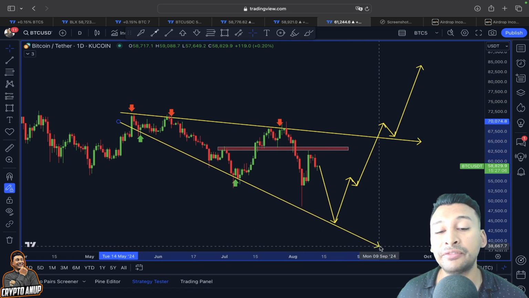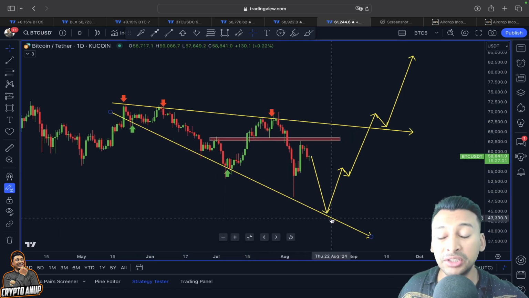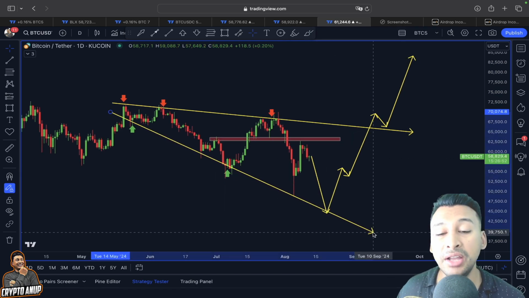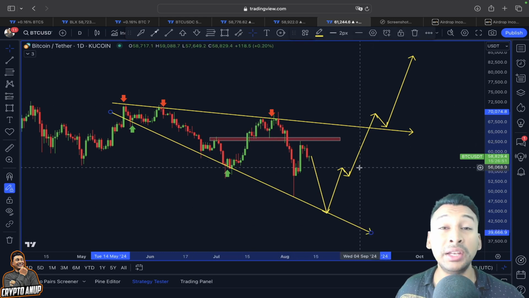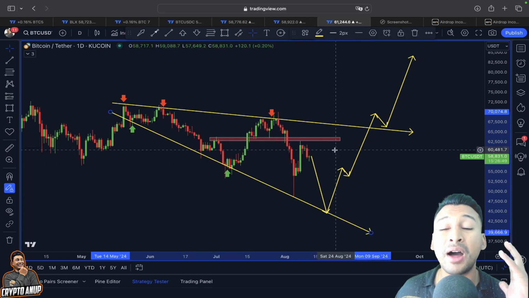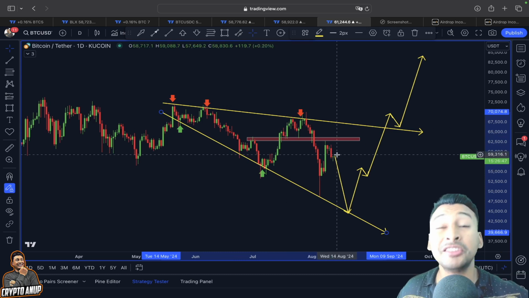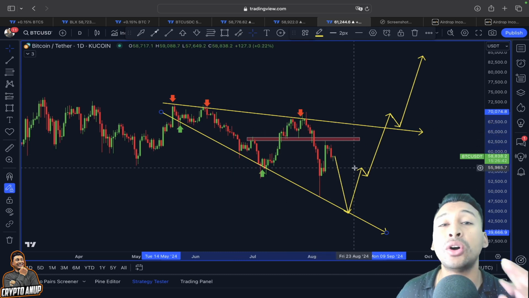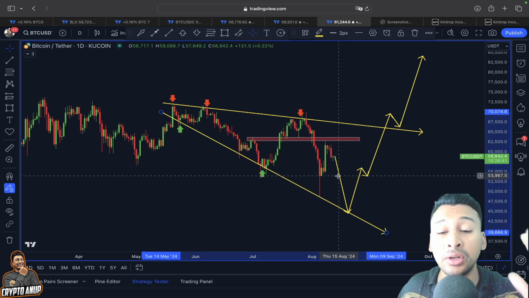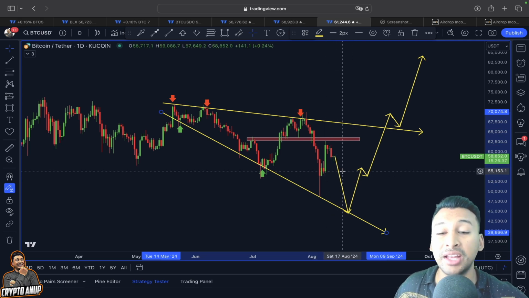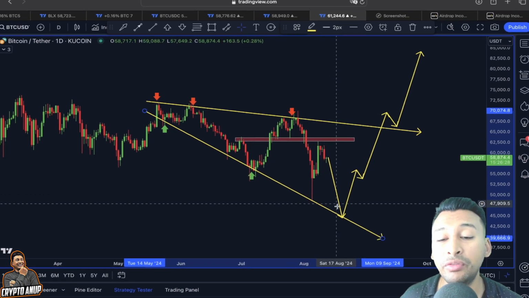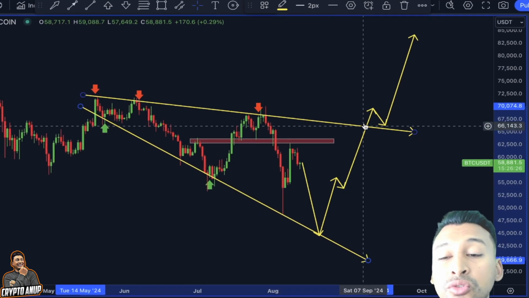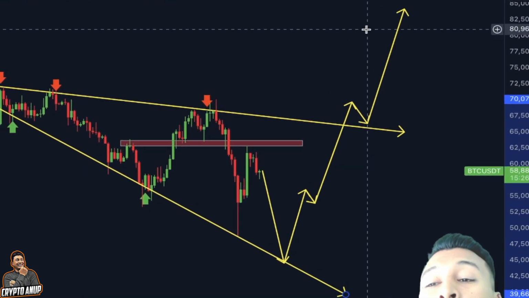So even after this bearish move, even after another continuation to the downside, I strongly believe the price of Bitcoin is gearing up for another massive move, and this massive move could only happen after liquidating the over-leveraged individuals or traders. Yes guys, after liquidating the over-leveraged traders, the price of Bitcoin could start an actual bullish move like this.